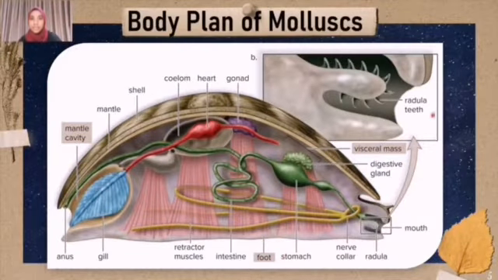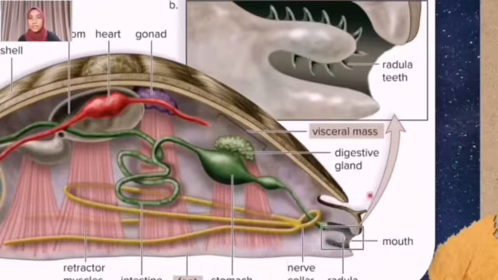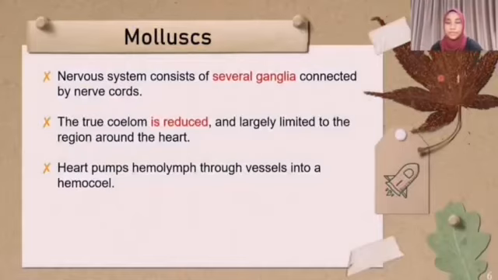As we can see here, this is the body plan of mollusks. Another feature often present in mollusks is a rasping, tongue-like radula, an organ that bears many rows of teeth and is used to obtain food. The nervous system of mollusks consists of several ganglia connected by nerve cords. The true coelom is reduced in mollusks and largely limited to the region around the heart. The heart pumps blood, more properly called hemolymph, through vessels into sinuses, collectively called the hemocoel.